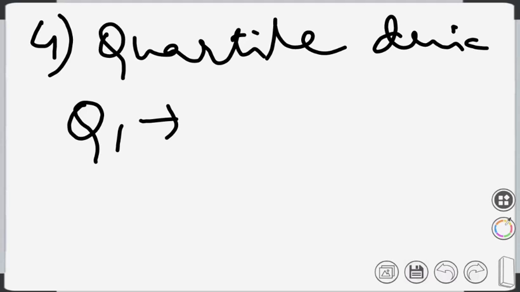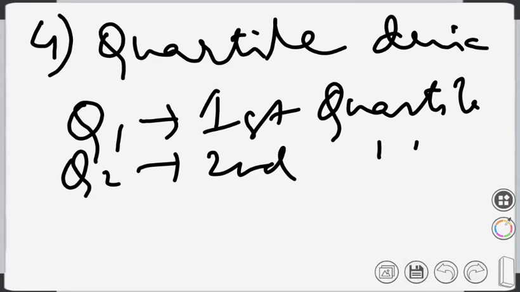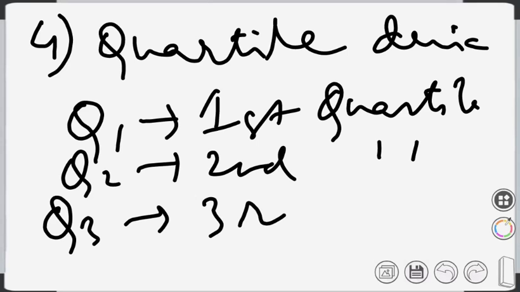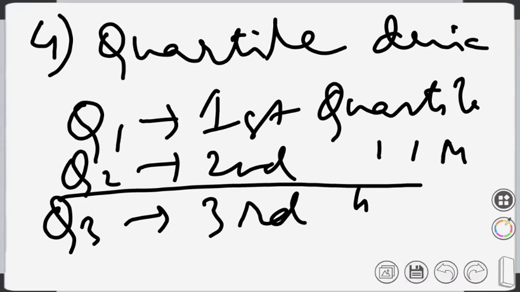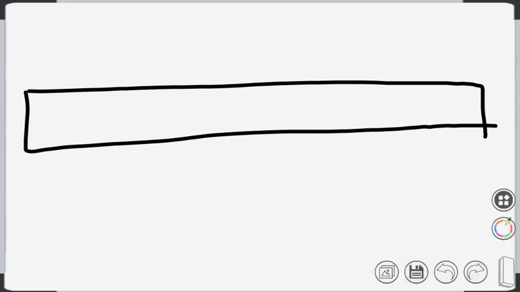Q1 is called the first quartile. Q2 is the second quartile, and Q3 is the third quartile. Actually, Q2 is nothing but the median. We have already found out what the median is. First quartile, second quartile, and third quartile. Now, whenever we talk about the year, we are now in the fourth quartile, isn't it? So actually, quartile is nothing but dividing the data into four equal parts.